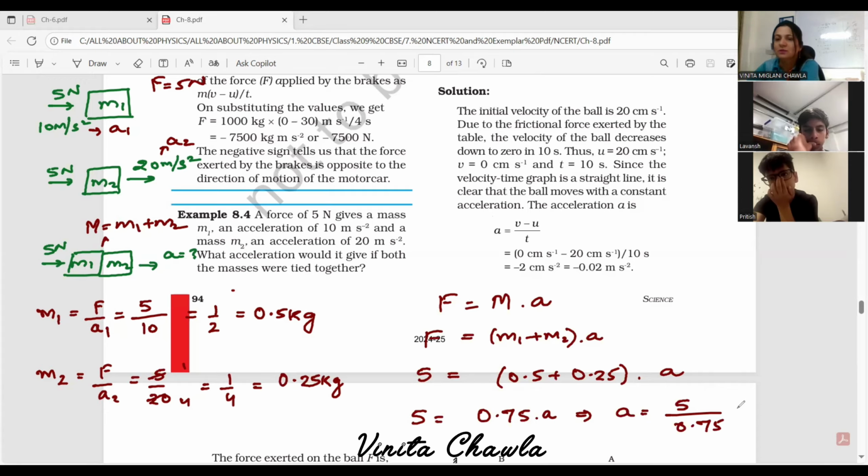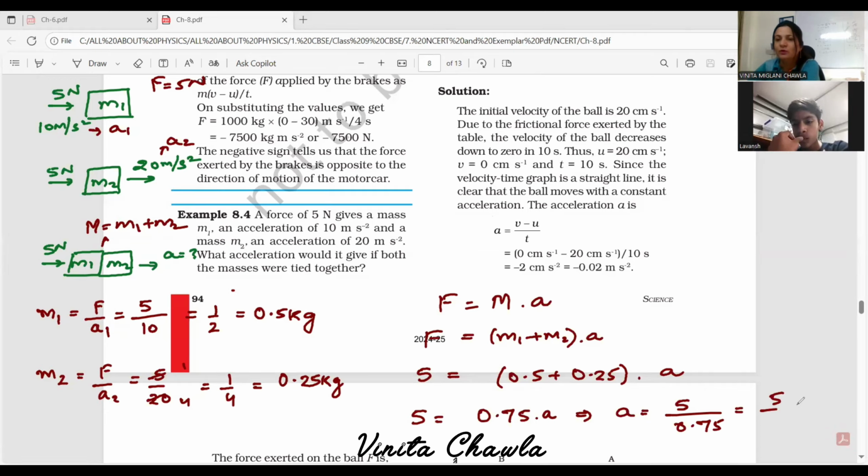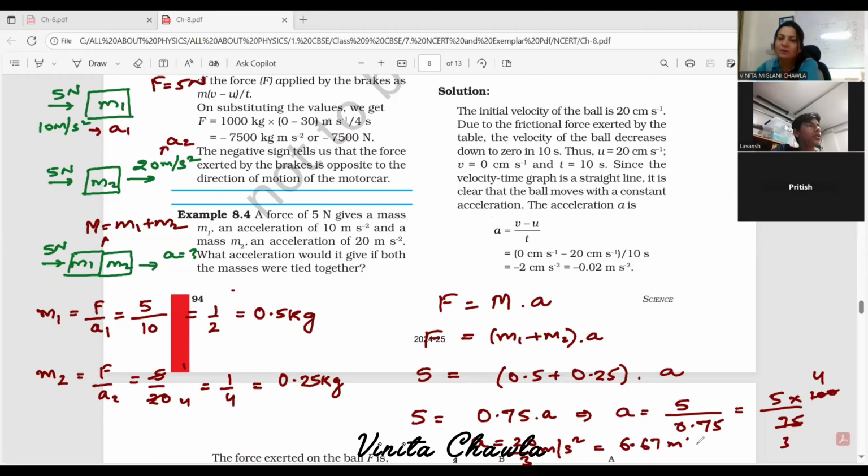Now you can solve this. You will get 5 into 100 by 75. 25 threes are 75, 25 fours are 100. So acceleration is 20 by 3 meter per second square, or you can write your answer in decimal. 3 sixes are 18, 18 point 6.666 you will get, so we can round it off and we'll get 6.67 meter per second square. Right?